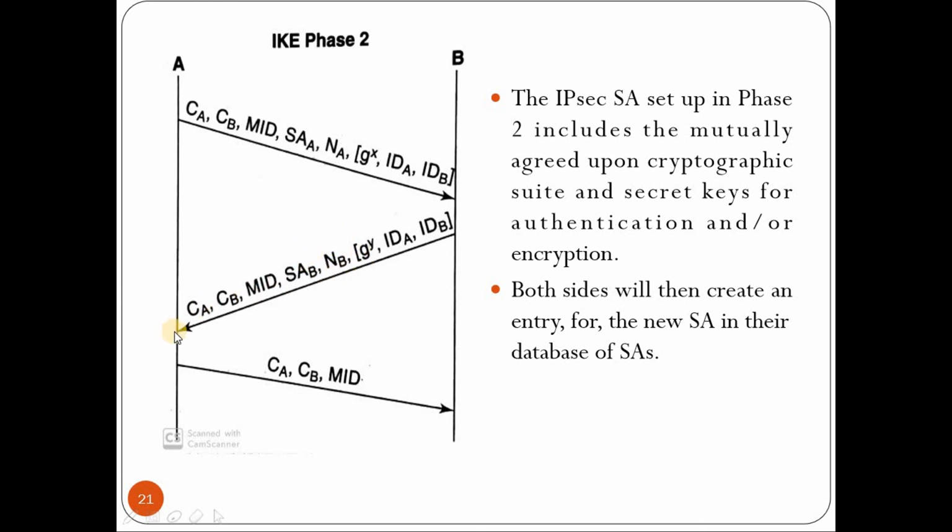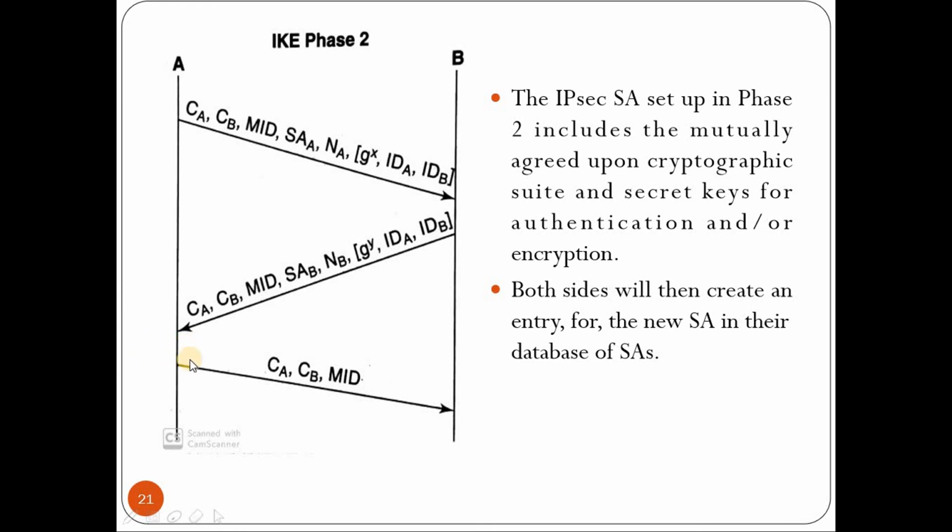So on receiving this, now even A will compute the same secret key as a function of key D, NA and NB. NA is sent by itself and NB is received in the second message. Key D is computed in first phase. So now both the parties have computed the secret key.